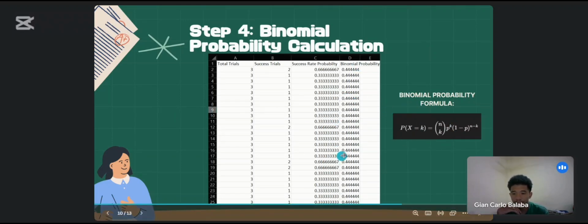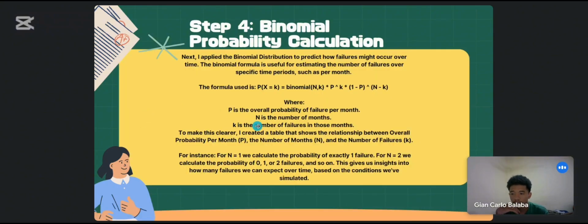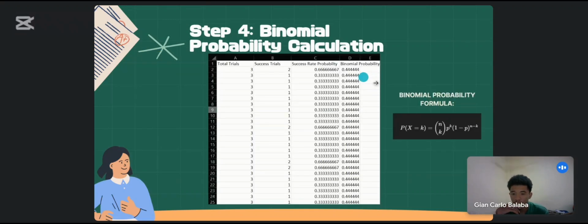As I stated earlier, p is the overall probability of failure per month, n is the number of months, and k is the number of failures in those months. So we will plug the values into this formula so we can get this answer.